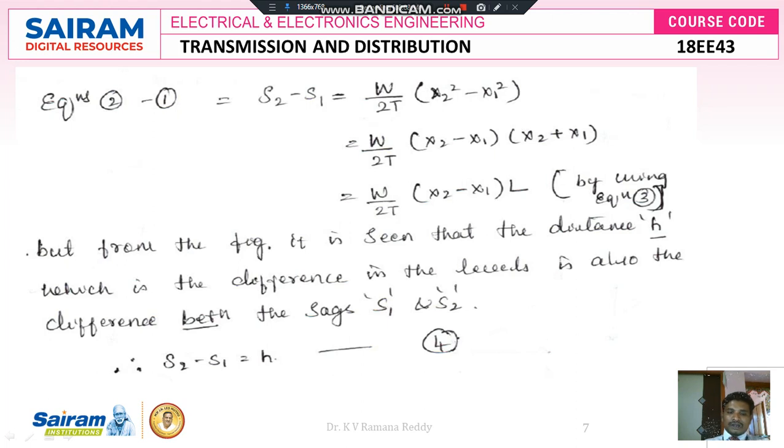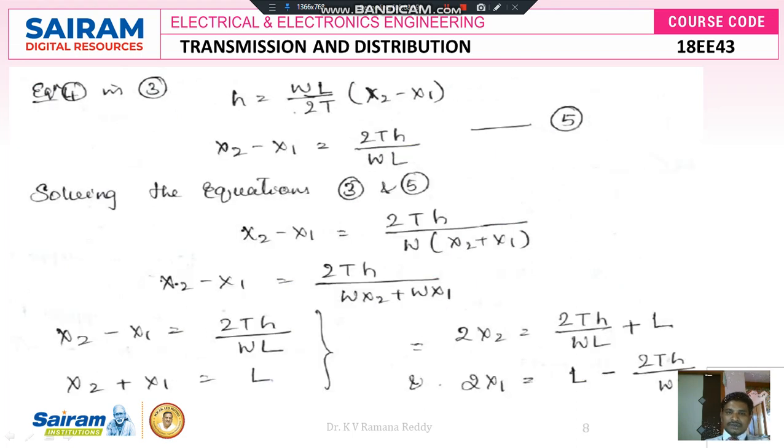So we can write S2 minus S1 as W by 2T of x2 minus x1 into L. If I substitute here, I get h is equal to WL by 2T of x2 minus x1.